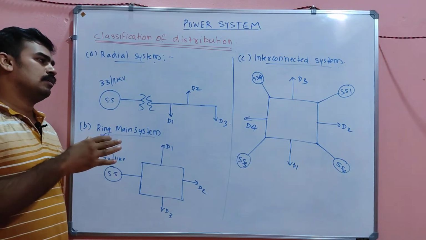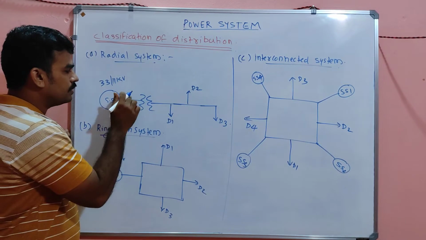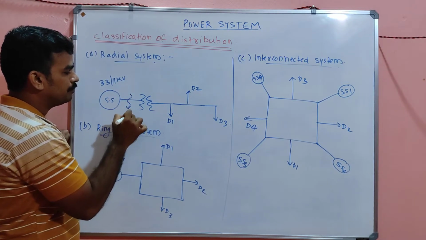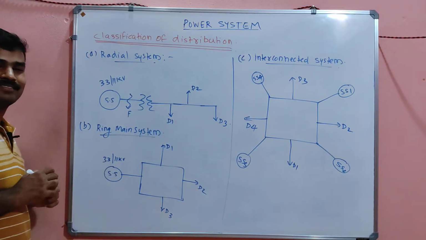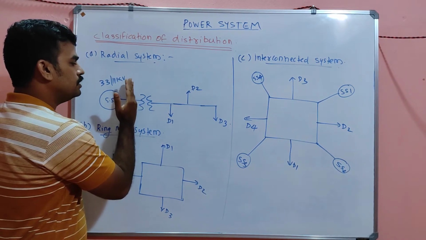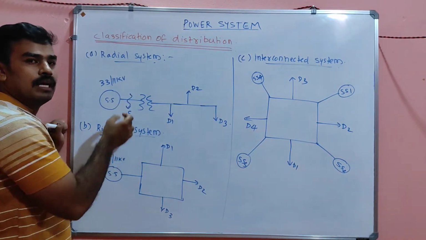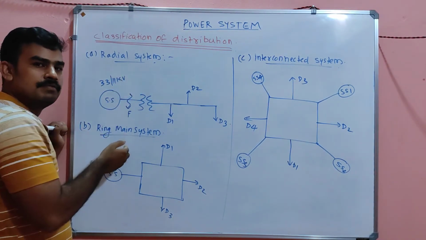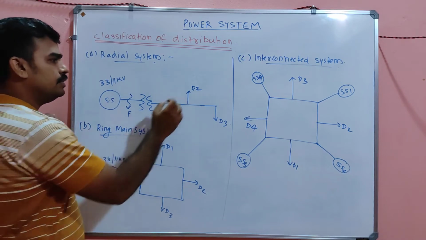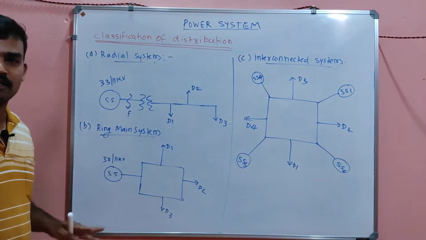Now, if any fault occurs here, what happens? Energy will not be carried from this point to another point. That means the flow of energy will break here, right? D1, D2, D3, any distributor will not get any energy.